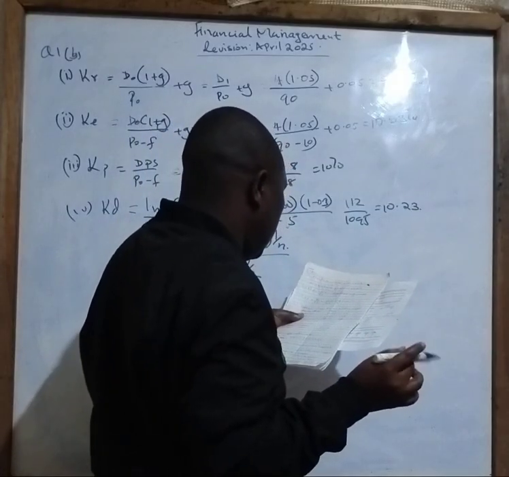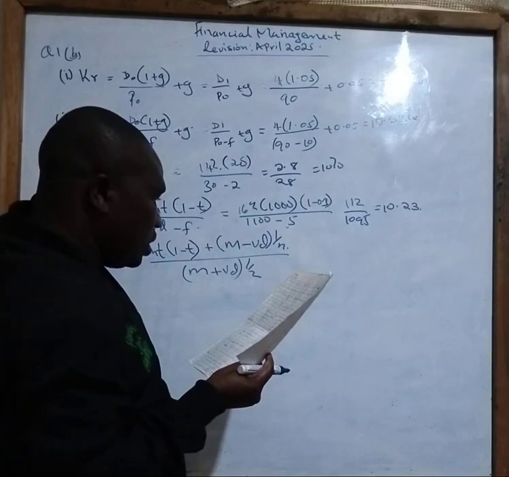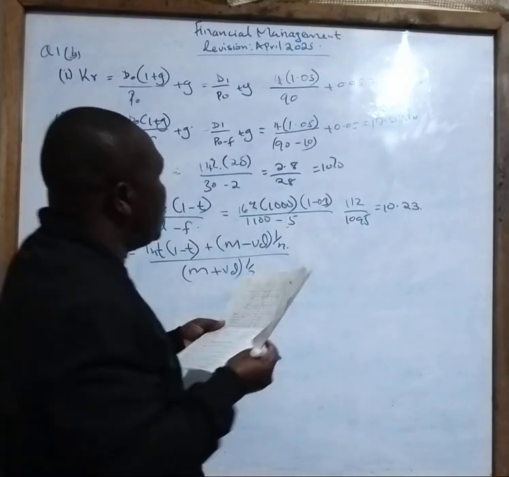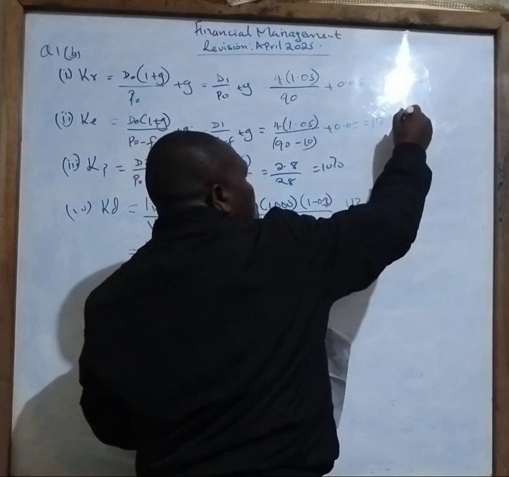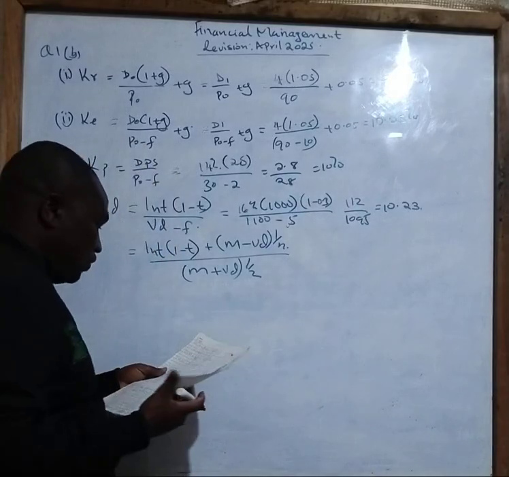10.23. That is for debenture. What about the cost of equity? The cost of equity, sorry, it will be 10.25. If you press your calculator, you get 10.25.